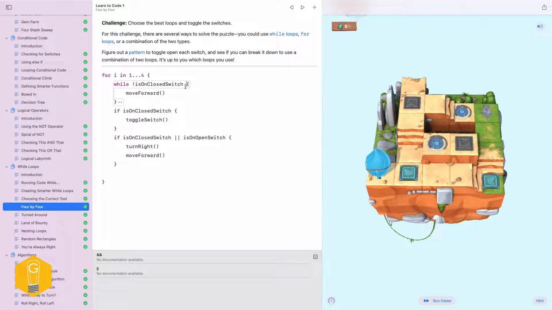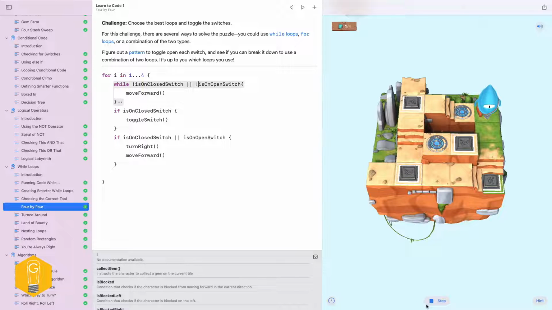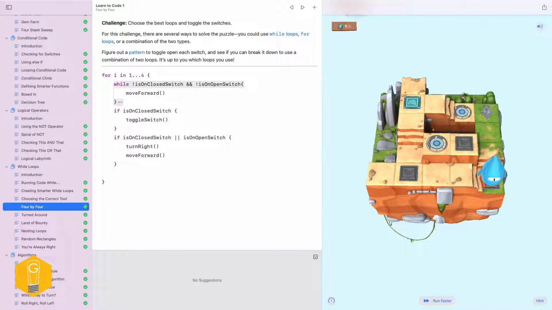Oh, we can do or is on open. That gets us through. Nope, that does not get us through. Oh, hang on. That should be an and. That's the difference in ors and ands.